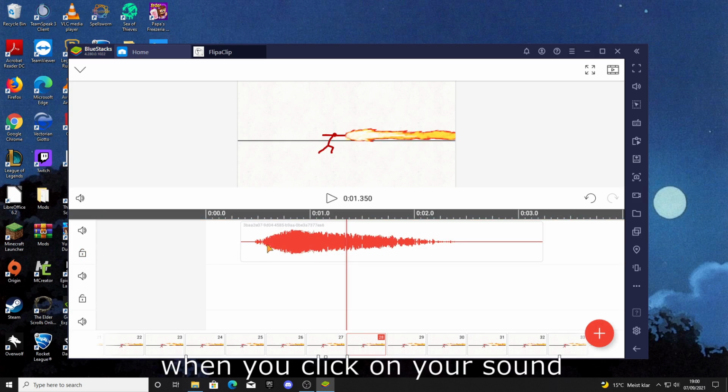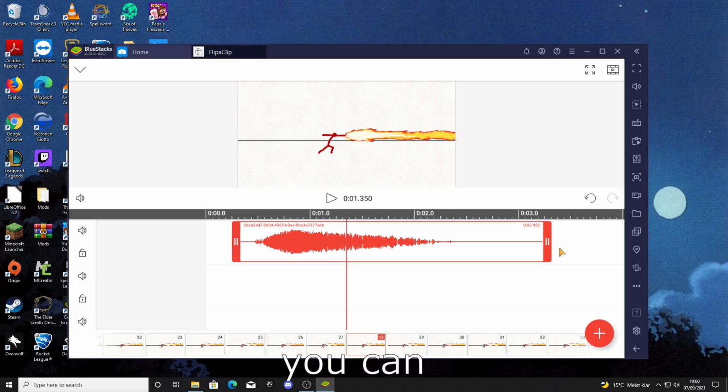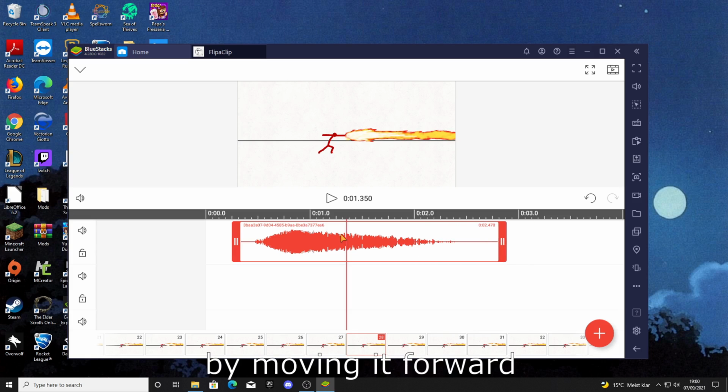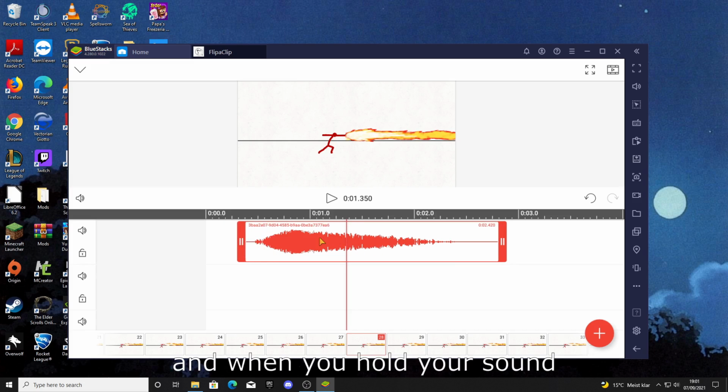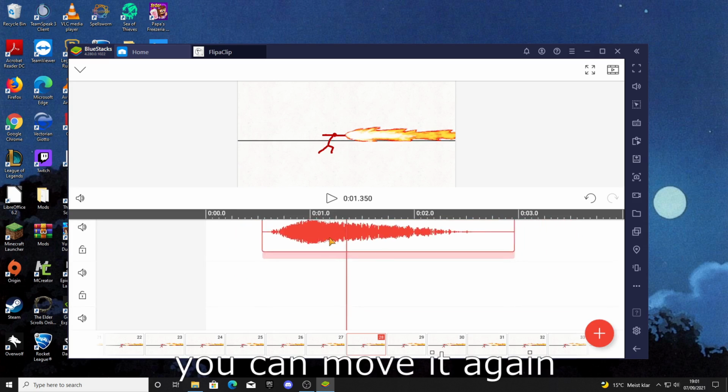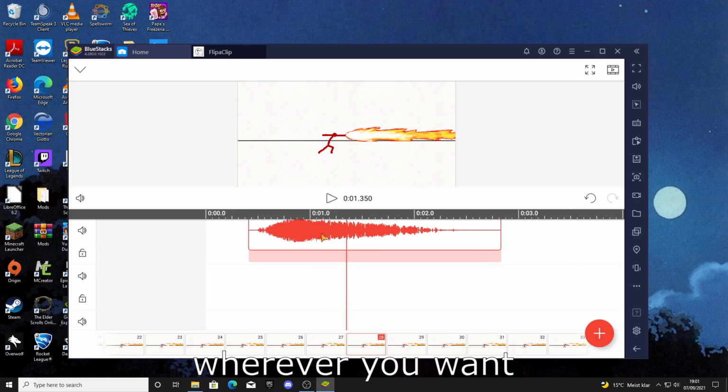So now when you click on your sound, you can cut it like before with the red bars by moving it forward or backward. And when you hold your sound with your finger or your mouse, you can move it again wherever you want.